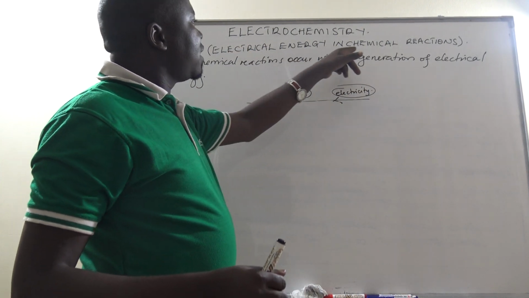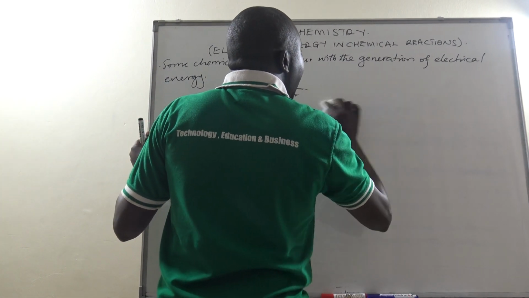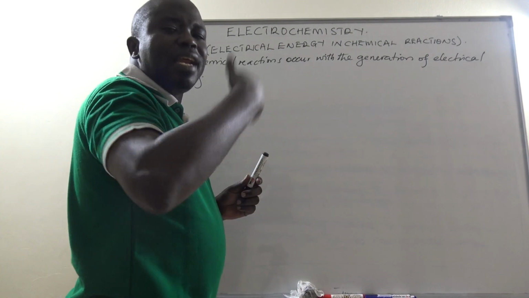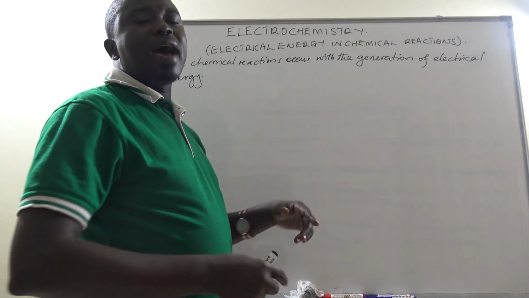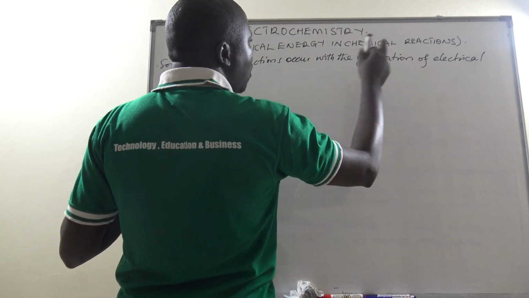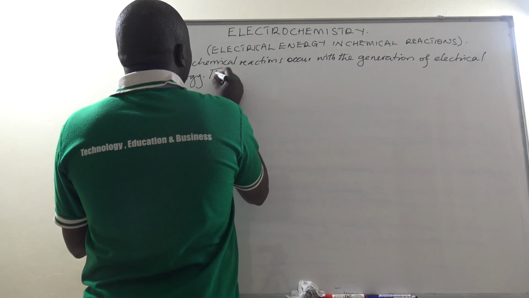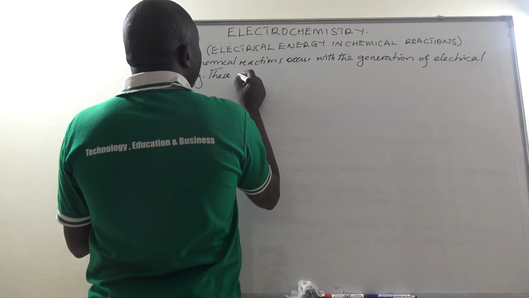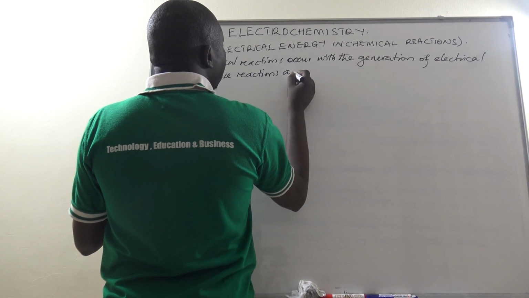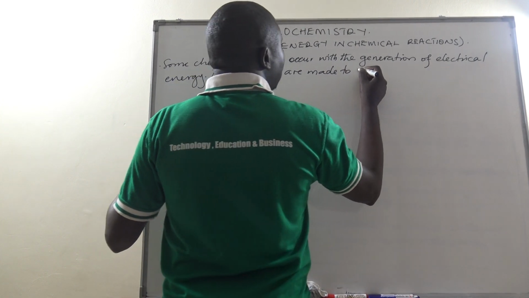Electrical energy in chemical reactions. So we are going to see some chemical reactions which take place and lead to the flow or the release of electrons, which then flow, and in effect current also flows. So some chemical reactions occur with the generation of electrical energy. So in short, in brief, these reactions are made to occur